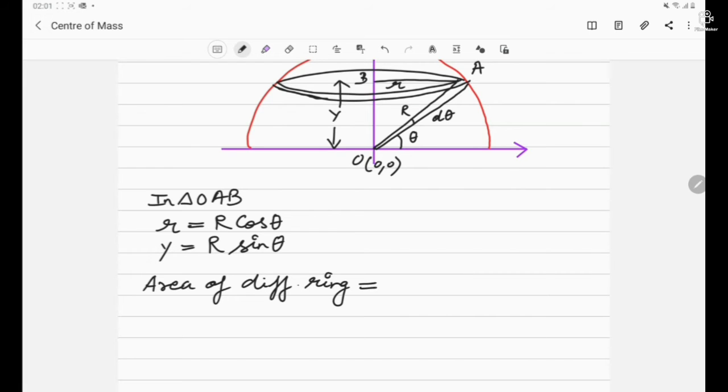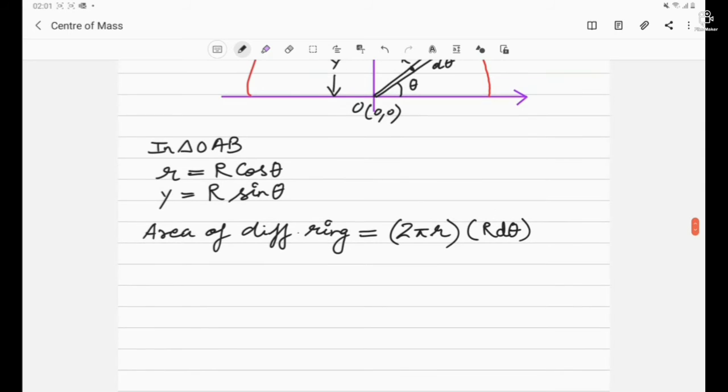So it is a hollow hemisphere. So what would happen? It is a ring. It is empty from inside. So what should be the area? 2 pi r, that is the circumference. And what is the width of the ring? The width is given by this part. So it is subtending a very small angle d theta. So the width can be given by the product of R into d theta. So this is how we have found out the area of the differential ring.